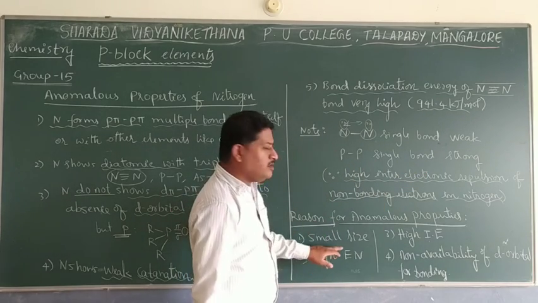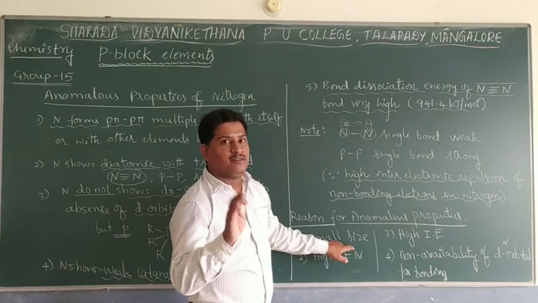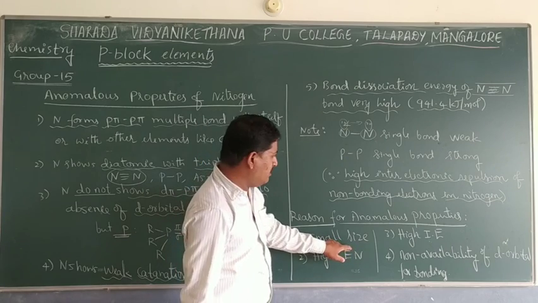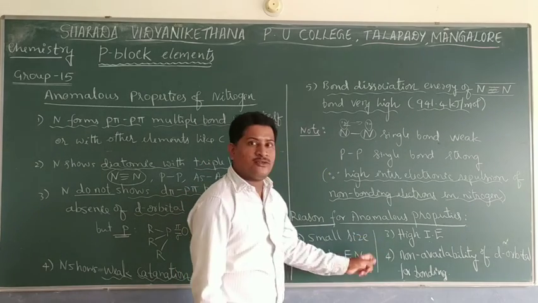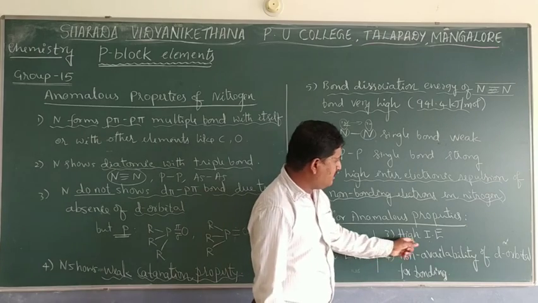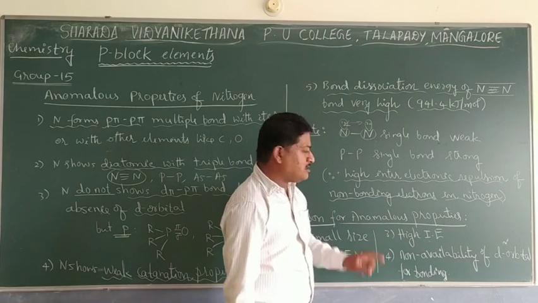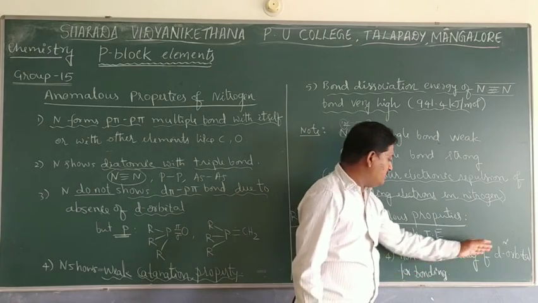And the reasons for all these anomalous properties are only 4. The first one is the small size of nitrogen, the second one is high electronegativity, the third one is high ionization energy, and the last one is non-availability of d orbital for bonding.